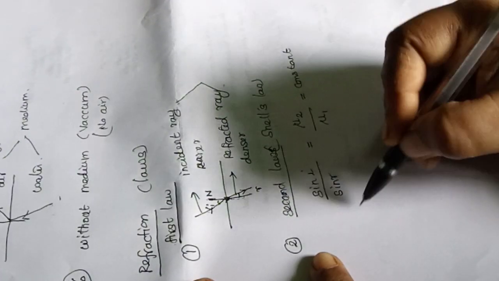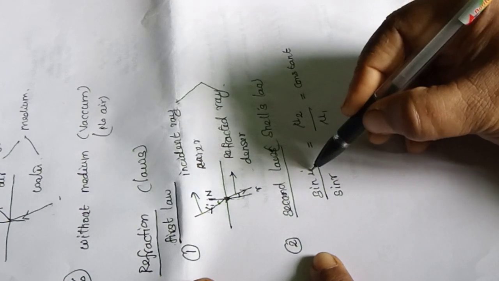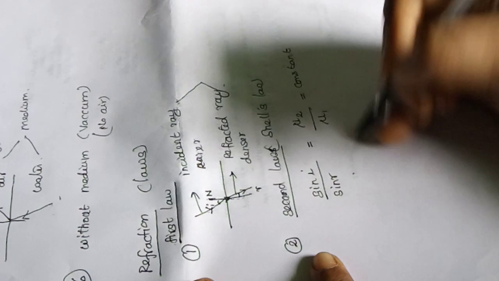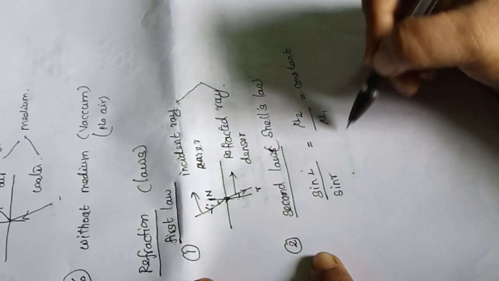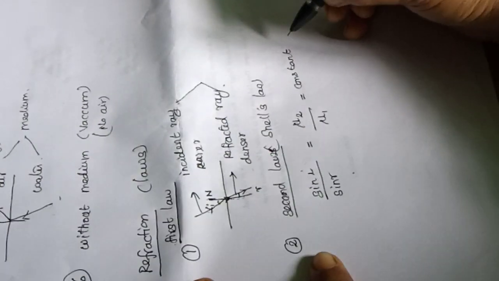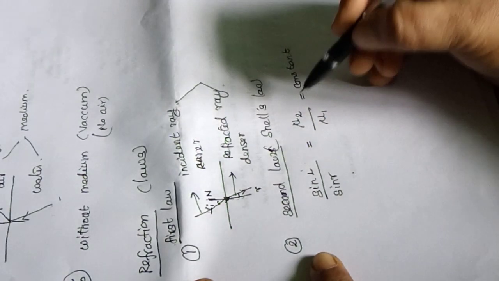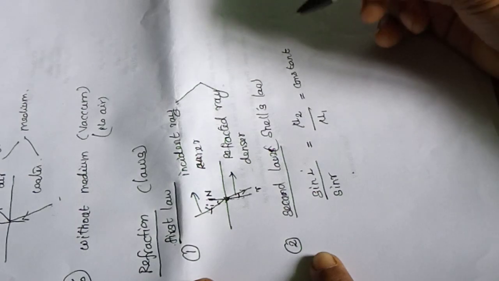The ratio of the sine of the angle of incidence and the sine of the angle of refraction is always constant for all rays. That constant is equal to the ratio of the refractive indices of the two media.